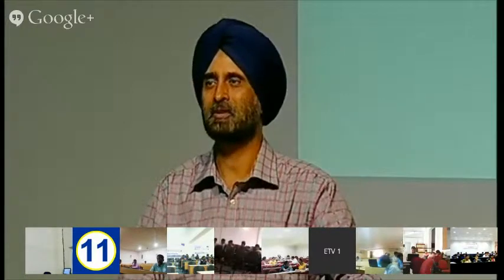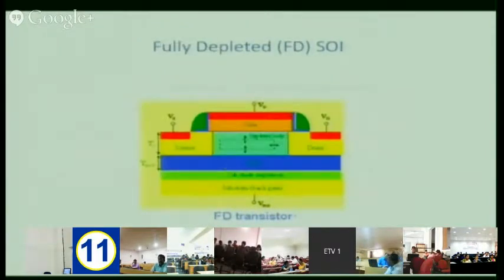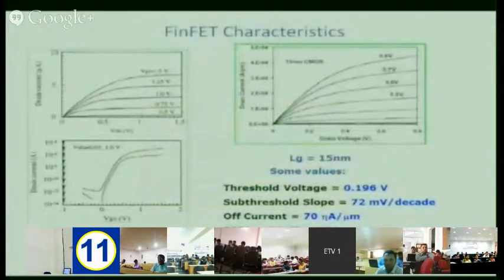Okay, so this is again shown like this. This is again the same FinFET. So there is partially depleted SOI, which I told, this is partially depleted and fully depleted. This blue is insulator, yellow is source, this is drain. Current will flow from here to here, so this body is completely cut off. This is FD, fully depleted transistor. This is silicon on insulator. But this wafer becomes expensive because you have to grow this insulator layer in it, so there are some additional steps. So this is the FinFET characteristics.